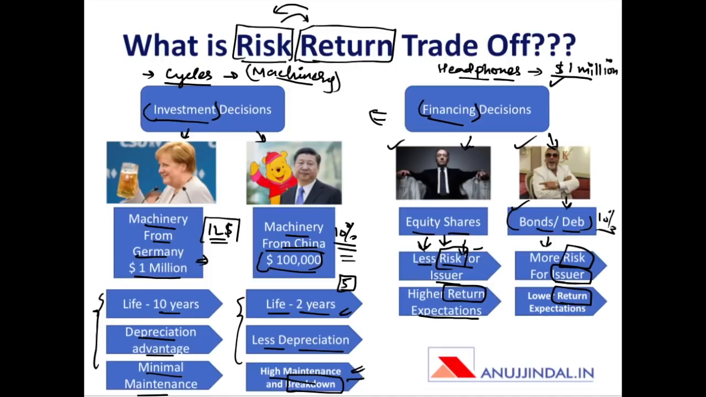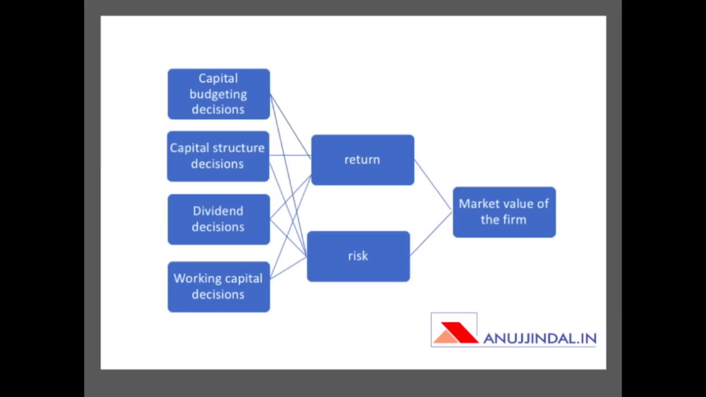So, this trade off between risk and return in case of various decisions that the enterprise makes is called the risk return trade off. Now, we have taken the example of only investment and financing decisions, but there are certain other decisions that the enterprise also makes. Let's have a look at those decisions. The first decision is the capital budgeting decision, that is also called the investment decision, that we have already understood. Second is the capital structure decision, that is also called the financing decision.